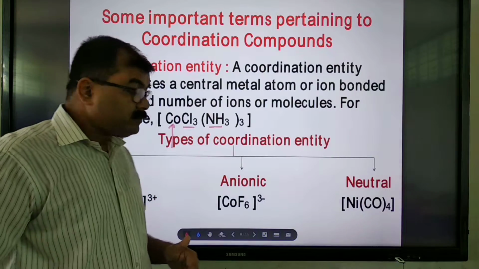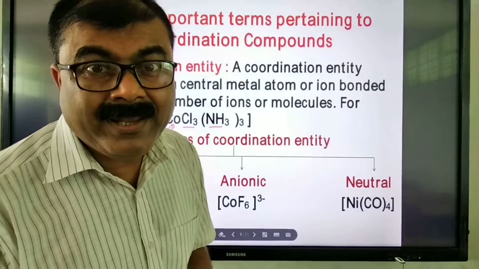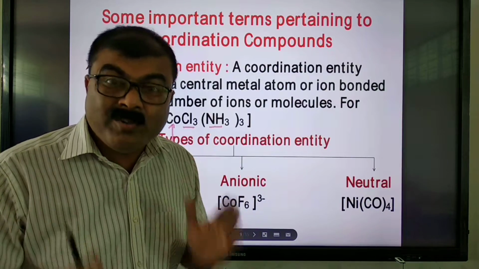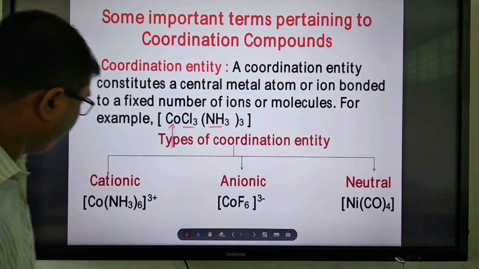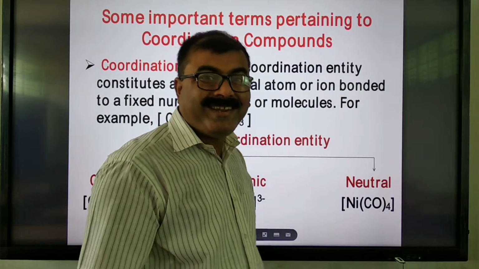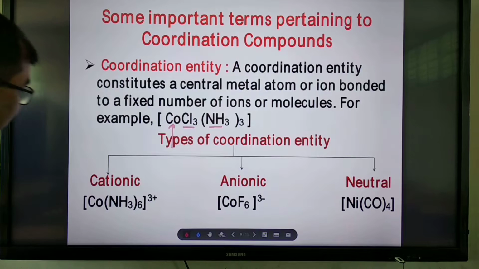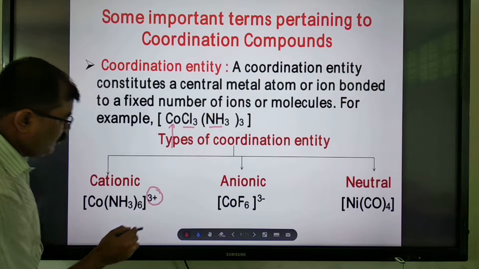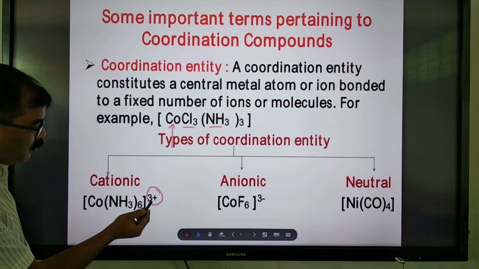Now, a coordination entity may be of three types, depending on the residual, that is, the overall charge: cationic entity, anionic entity and neutral entity. Cationic entity means the overall or residual charge is positive.